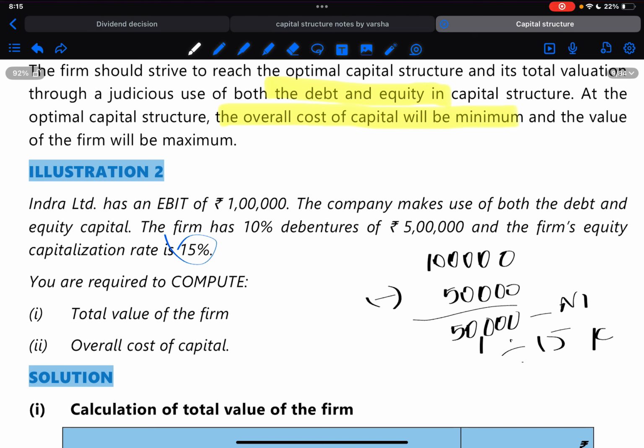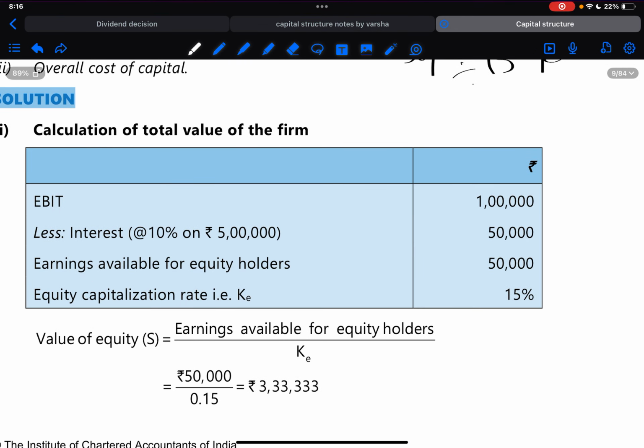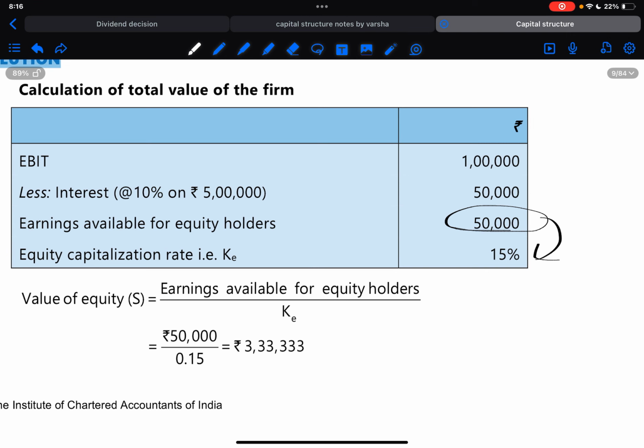So we know the value of firm. How do we know that? We have EBIT. With this, if we divide by the overall cost of capital, we will get the value of firm, and from that we can get the debt. Okay. So basically, we are calculating the earnings available to equity shareholders divided by KE. We are getting value of equity.